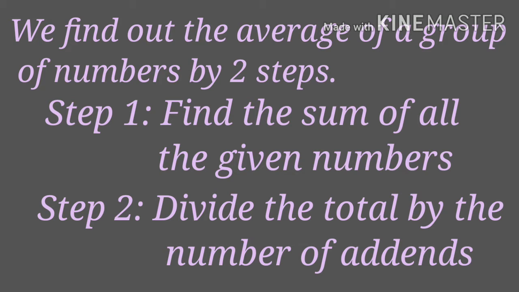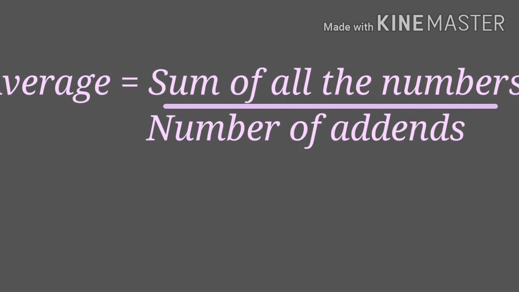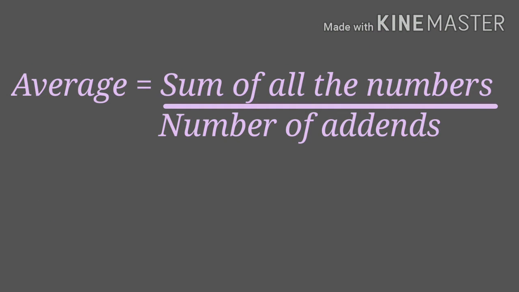Equation for finding the average: average is equal to sum of all the numbers divided by number of addends. I repeat, sum of all the numbers divided by number of addends.